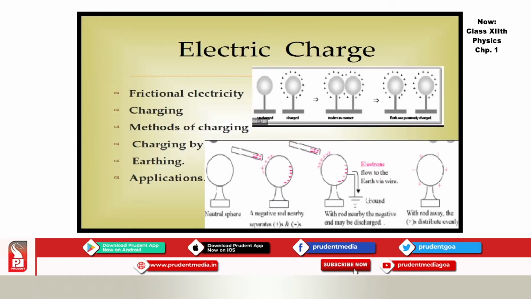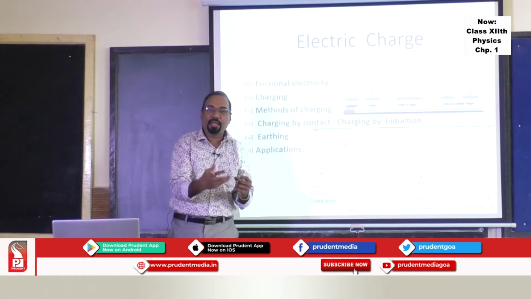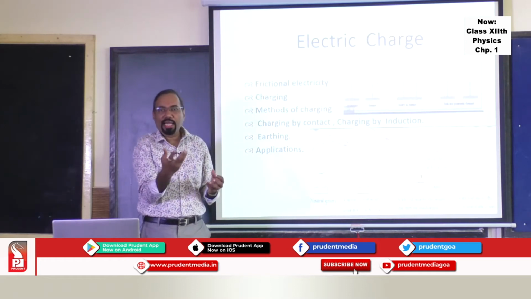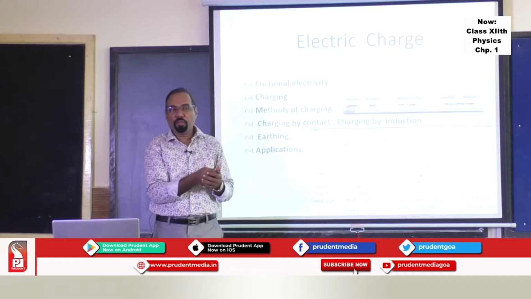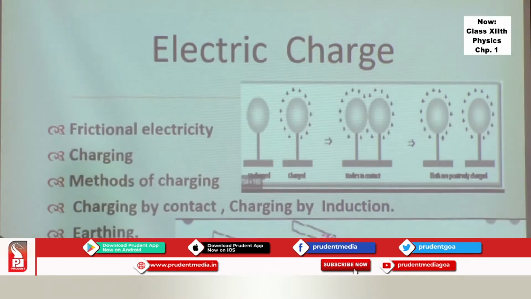So let's see whether we can get the answers to these three questions going through the first part of the topic. The first part of the topic is frictional electricity. So what exactly is frictional electricity? It is electricity developed due to rubbing. So what exactly happens when an object is rubbed?